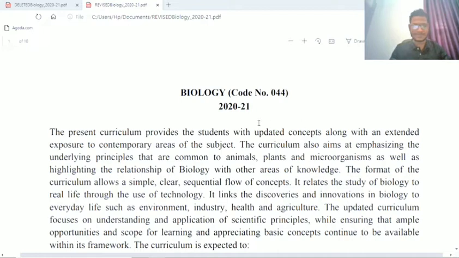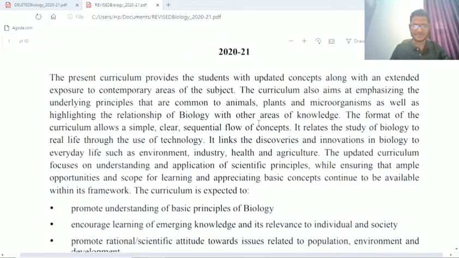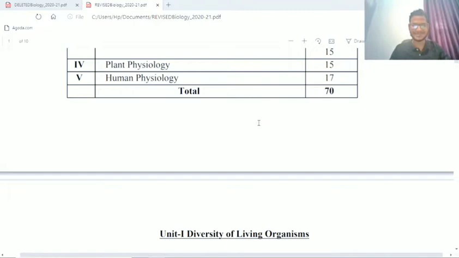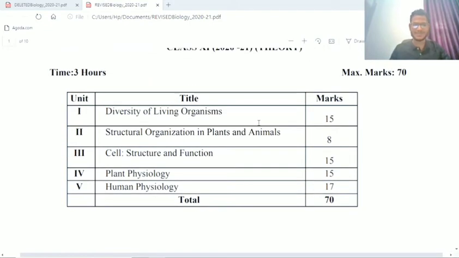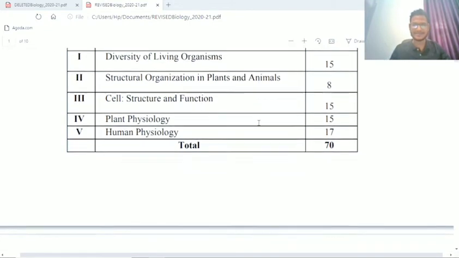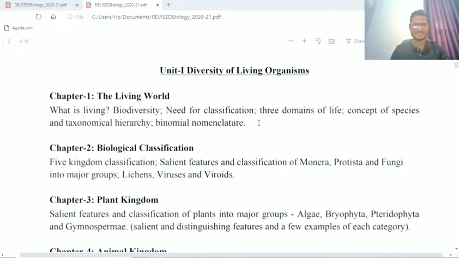So, my dear friends, let's start with how the syllabus looks after the reduction. Okay, so all the different units are there, but let's see what is the difference between the new and the previous one and what are the different topics that are reduced. Okay, in chapter 1 for class 11 I am telling first, right? Class 11 biology. Actually, from class 9 to 12, all the syllabus are reduced by 30%. So we will discuss the class 11 biology syllabus.